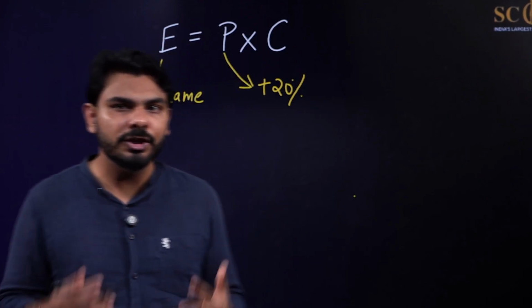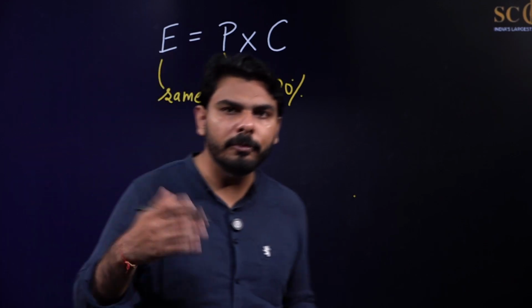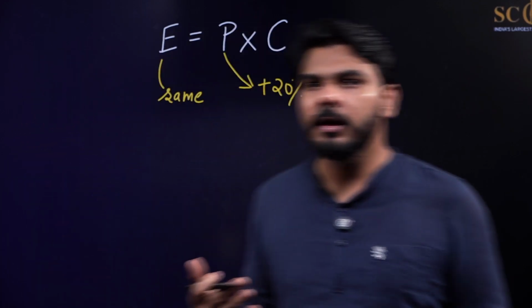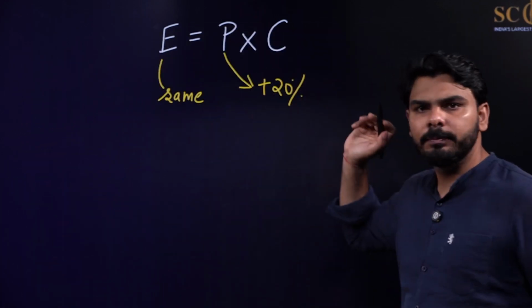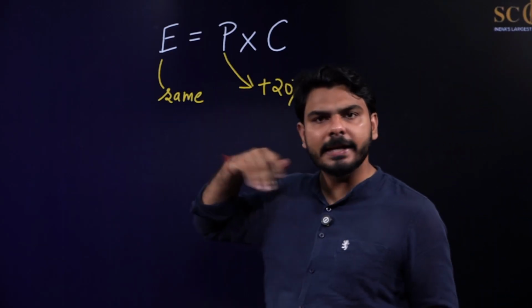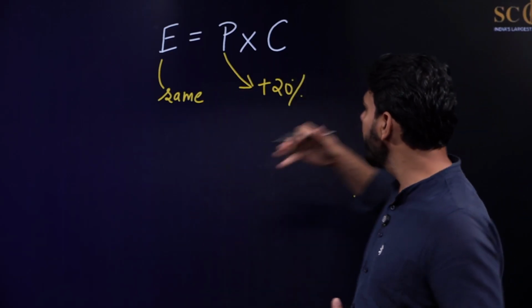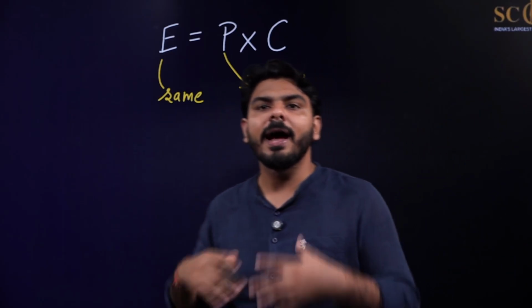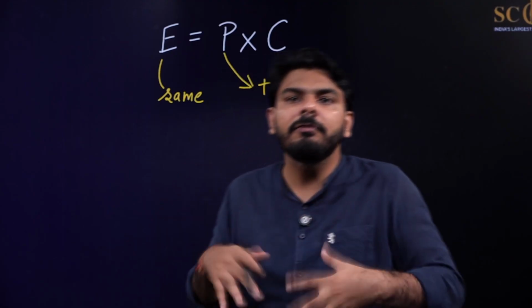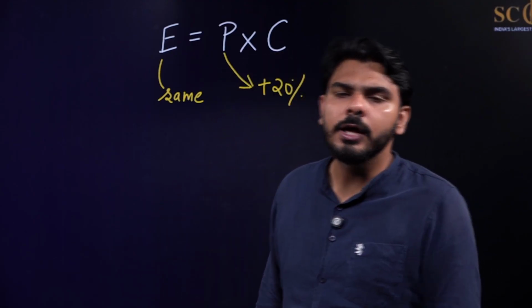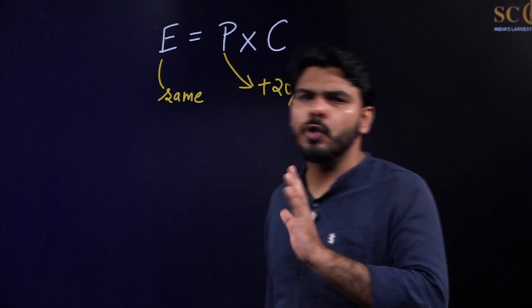So these kinds of questions will come in the exam. I hope you are getting the question. Suppose the price is getting increased, expenditure is constant, expenditure will not increase. So you are being asked by how much percent the consumption will decrease in this case. There is a very easy method of solving this question.